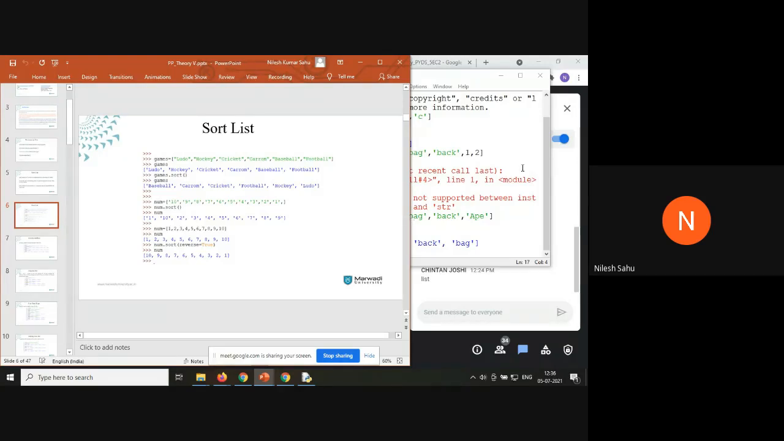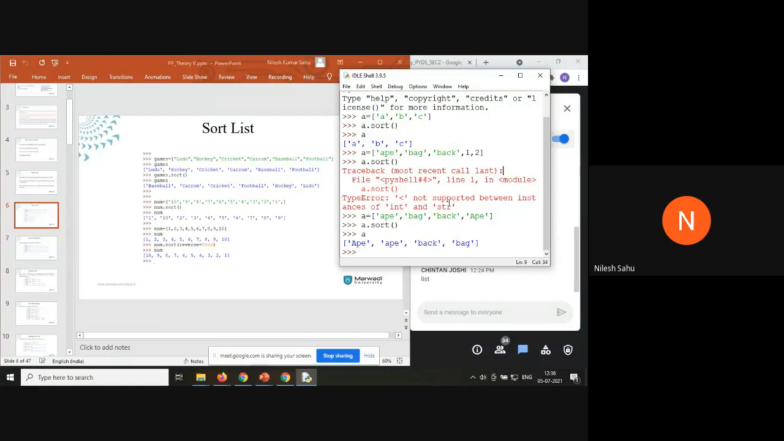So why are we getting an error here? Because when you're using a sorting function in the case of a list, either you have to have strings or you have to have numerical values. If you have a combination of both integers and strings, it is going to generate an error. So if you want to sort numbers along with strings, you have to store that number in string format.